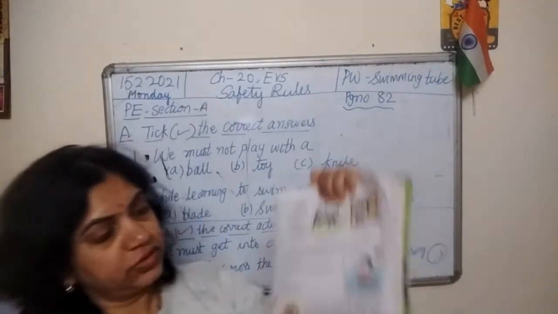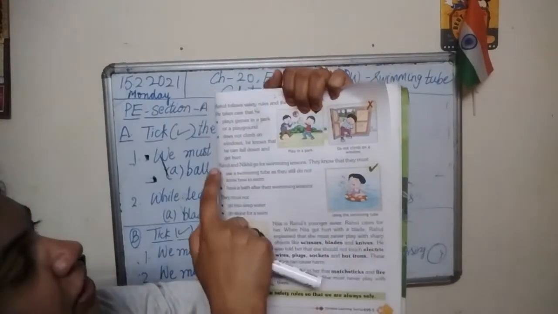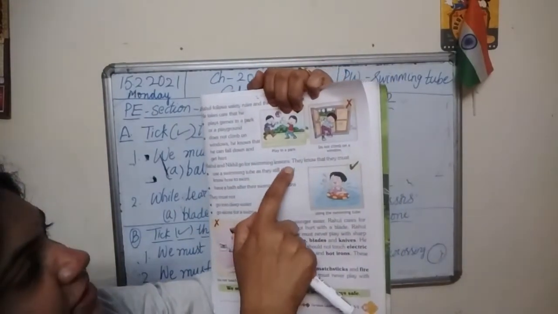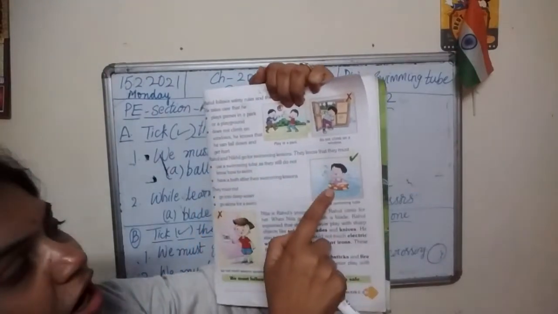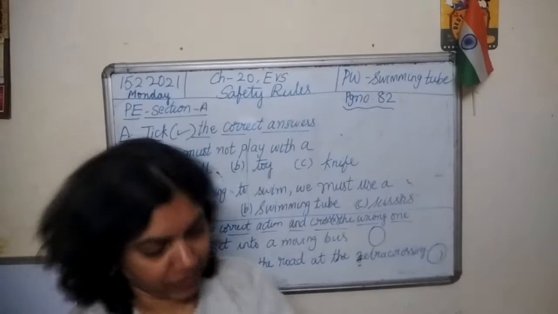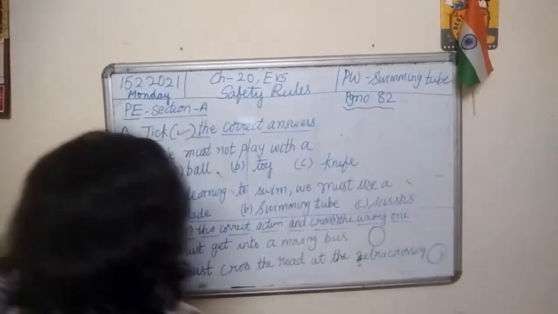Here, this picture, swimming tube. Rahul and Nikhil go for swimming lessons. They know they must use a swimming tube as they still do not know how to swim. So I hope I am clear with this password, swimming tube.